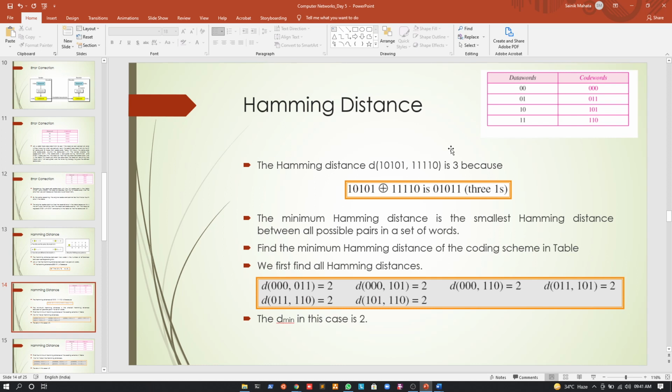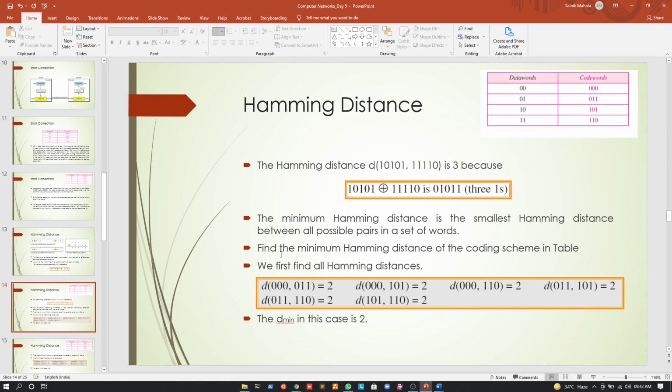So for all these datas, the minimum Hamming distance is 3. Now let us understand how we actually calculate that. The minimum Hamming distance is nothing but the smallest Hamming distance between all possible pairs in a set of words.